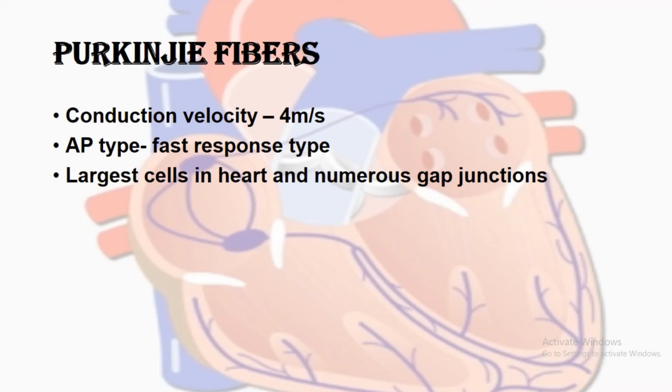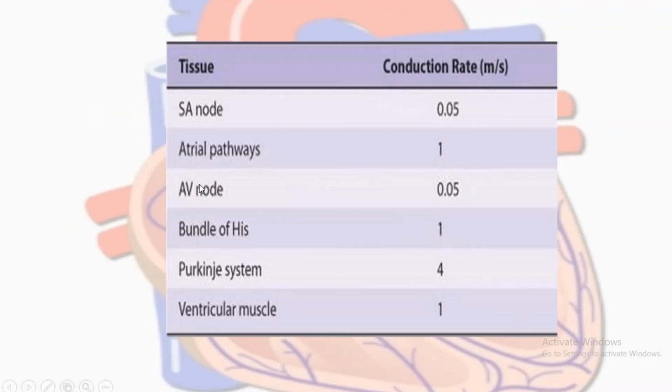Rapid movement of ions means rapid spread of the action potential, so fast conduction of the impulse. It is the fastest cell in our heart. The action potential here is a fast response and the conduction velocity is highest, 4 meters per second. Purkinje fibers go and innervate each and every cardiac myocyte.